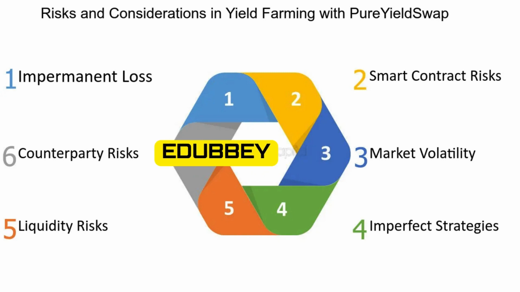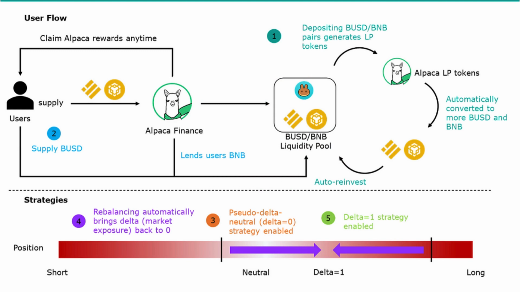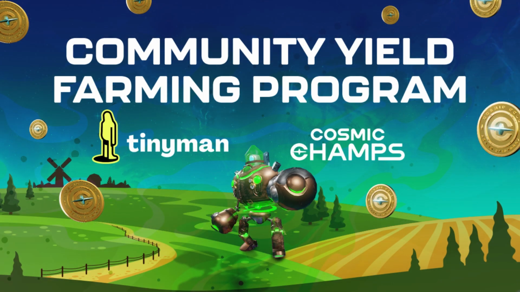8. Evolving landscape. Innovation and iteration. The liquidity mining and yield farming landscape continually evolves, with new protocols and strategies emerging. Innovations include enhanced reward structures, yield aggregators, and cross-protocol farming. 9. Governance and community participation. Community-led decision-making. Many DeFi projects adopt decentralized governance models where token holders participate in decision-making processes. Liquidity providers often become integral members of the project's community.